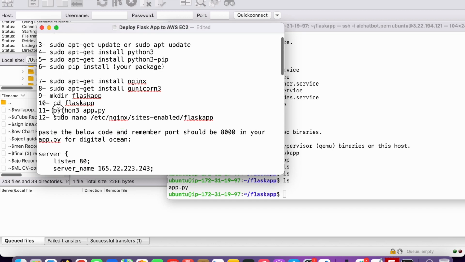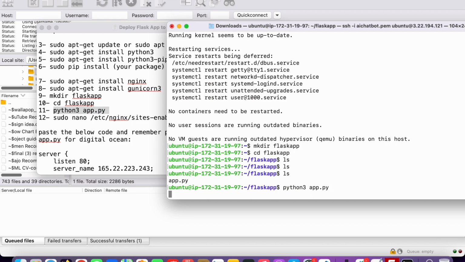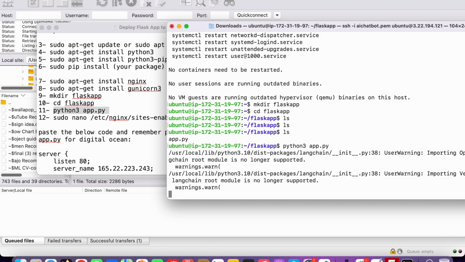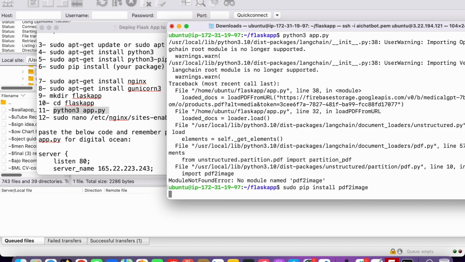Next is that it is saying try to run this file. I will copy that code and try it. So let's try to run this file, whether there is any error or not. So just first check it. Okay, so we are getting one error. It is saying that no module named pdf to image. So just install it. Very simple. Sudo pip install pdf to image.